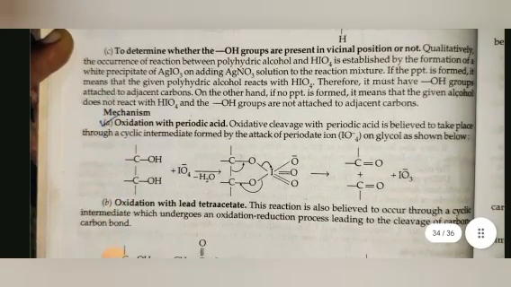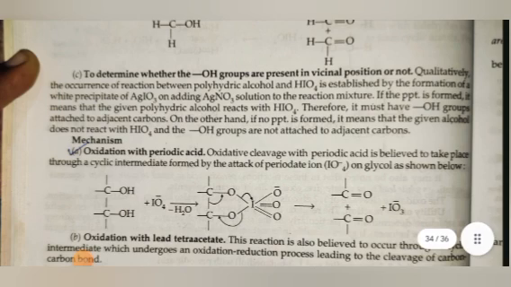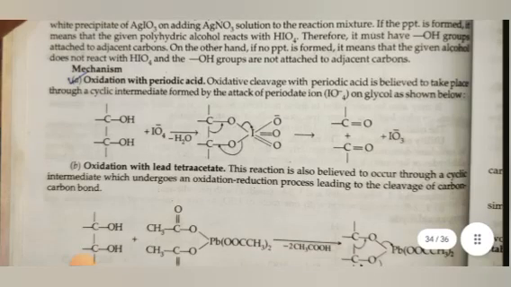Third is to determine whether the OH groups are present in vicinal positions or not. Qualitatively, the occurrence of reaction between a polyhydric alcohol and HIO4 is established by the formation of a white precipitate of AgIO3 on adding AgNO3 solution to the reaction mixture. If the precipitate is formed, it means that the given polyhydric alcohol reacts with HIO4, and therefore it must have OH groups attached to adjacent carbons. On the other hand, if no precipitate is formed, it means that the given alcohol does not react with HIO4 and the OH groups are not attached to adjacent carbons.